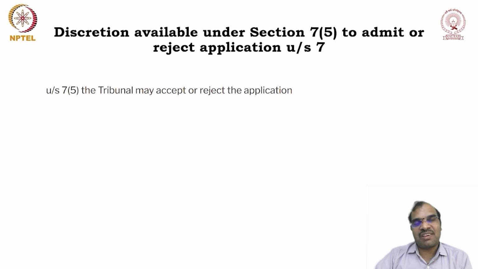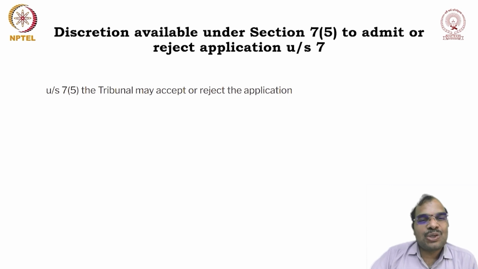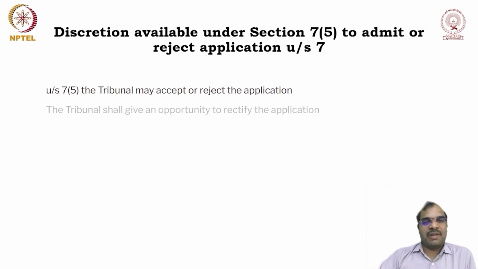Okay, so in the previous slide we have the section that uses the word shall. There the word shall be interpreted as may. In the present slide the word used is may. The section uses the word may. Here may has to be, or shall be, interpreted as may only. It cannot be shall. So the tribunal may accept or reject the application.